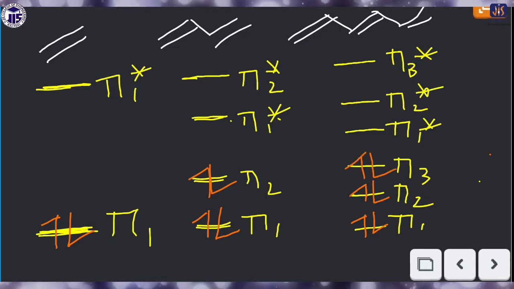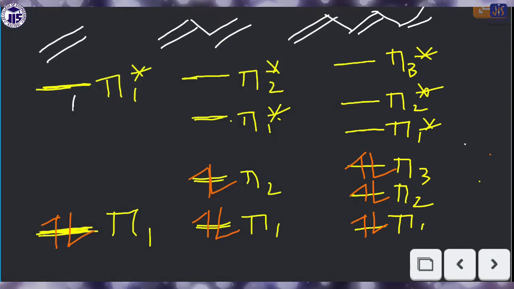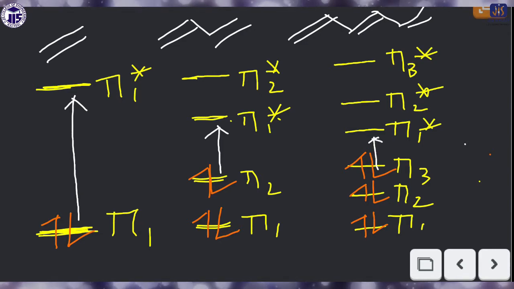Okay, so now what is the energy gap between HOMO and LUMO? If you look here, for the first case, this is the energy gap, because π1 is the HOMO, and π1* is the LUMO. HOMO means highest occupied molecular orbital, and LUMO means lowest unoccupied molecular orbital. So what you are seeing here is that the energy gap between the HOMO and LUMO is gradually decreasing from left to right.